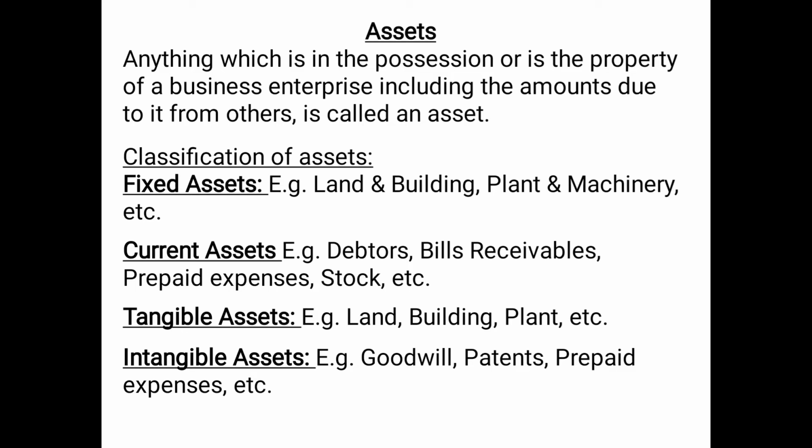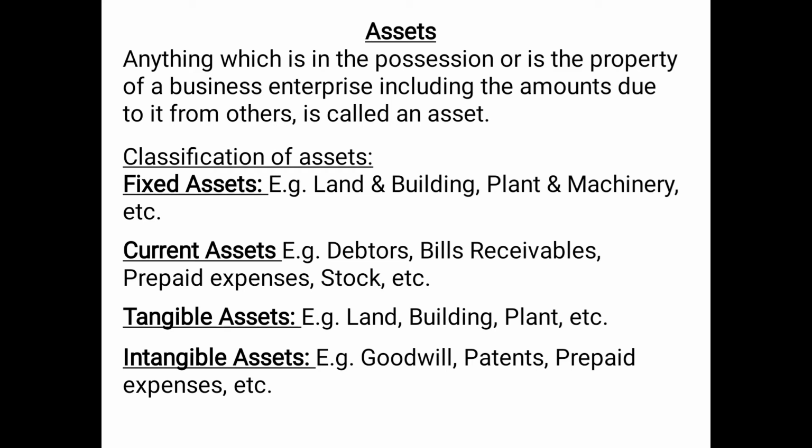The other type of asset is current asset. Current assets are basically those assets which are meant for resale. These assets are purchased so that they can be sold again. For example, goods. Goods or stock is a part of current asset because these goods are purchased so that they can be sold to the ultimate customers or consumers. So current assets are those assets which are meant for resale or which the management would want to convert into cash within 1 year. Very important.